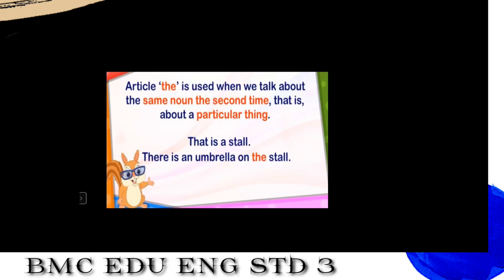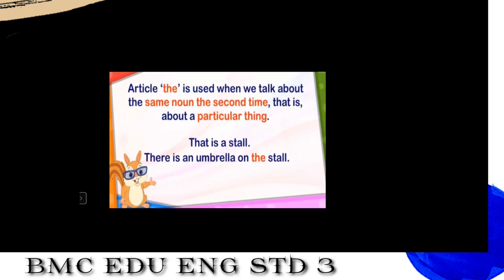Now second, there is an umbrella. Umbrella. Before a vowel we use an. So we have used an here. There is an umbrella on the stall. Why do we use the before the stall? Because we are talking about the stall from before, and the word stall is used in the sentence. The same noun we are using the second time in the sentence, and we are talking about that particular stall only. So we use the here.